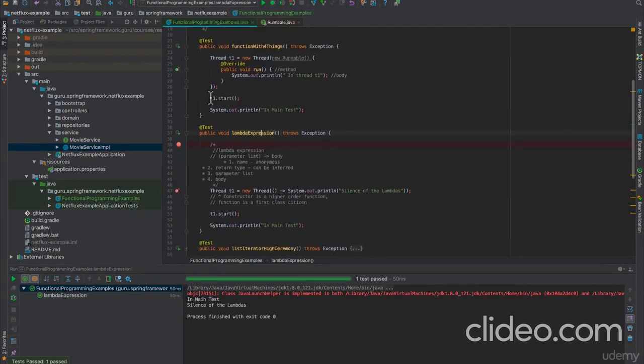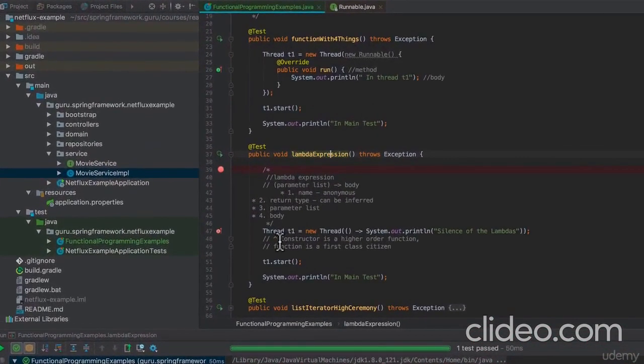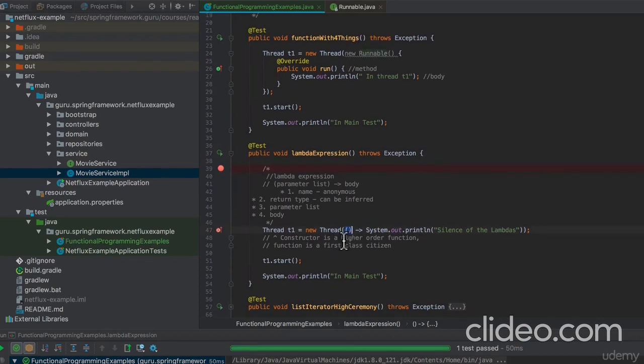And notice the difference here. I got some more comments in there, but the constructor is really a higher order function. So it's sending a function in here. So just remember, we have to set open parens like that when we have no parameters. We need to indicate to the compiler that there are no parameters expected. And in this, we're just going to do a system out print line. So pretty simple example there.